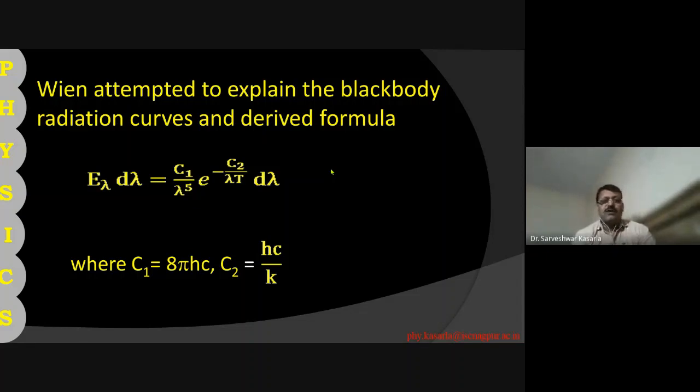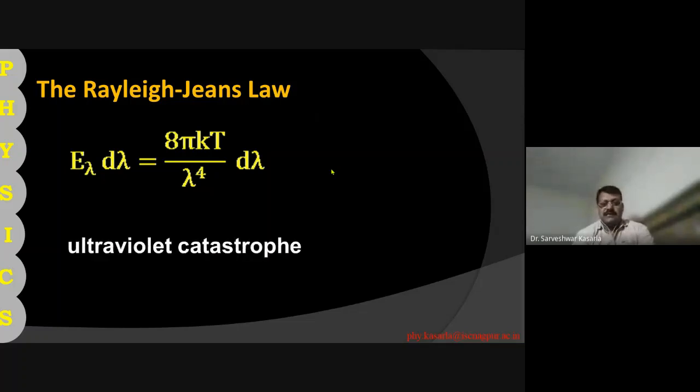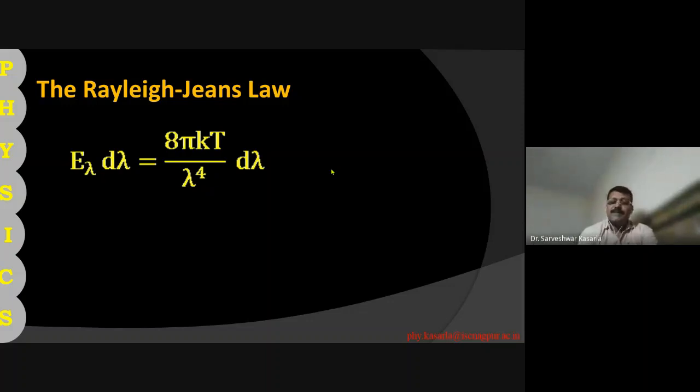That drawback can be removed by the Rayleigh-Jeans law, which says E lambda d lambda is equal to 8 pi kT upon lambda to the power 4 into d lambda. This formula is applicable to explain the higher wavelength region of black body radiation.